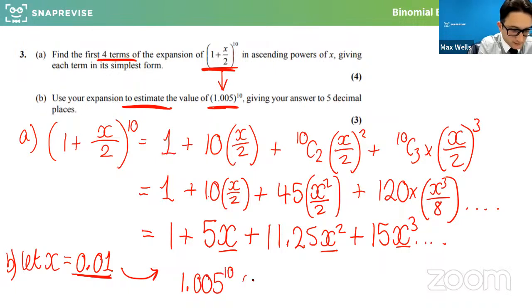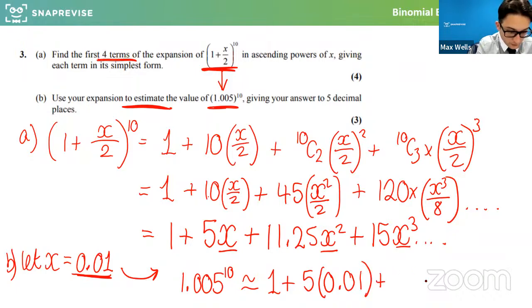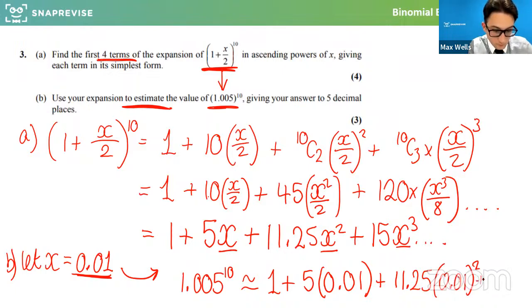1.005 to the 10 is approximately equal to 1. Has anyone seen this side of it before? Doing it for an estimate. Those of you that have done this might have seen this. I'm happy to explain why this works as well. But let me know, because at the time I remember thinking, why would you want to do an estimate for 1.005 to the 10 if you could actually just work it out on your calculator? Some of us have seen it.